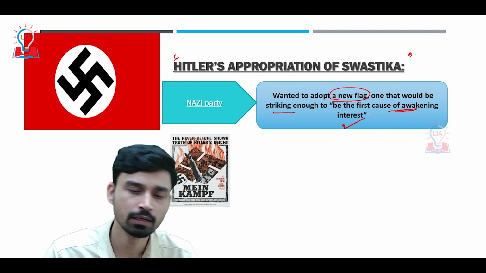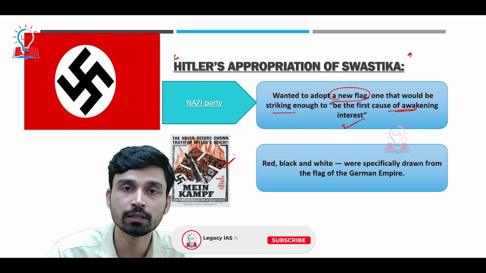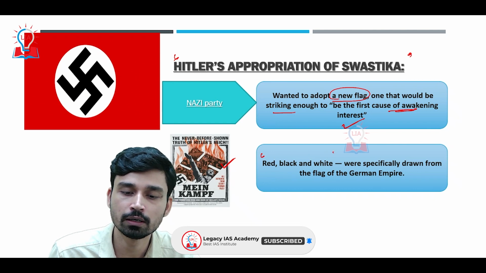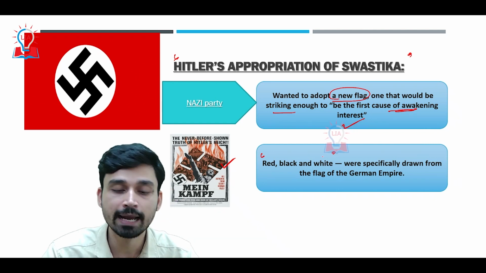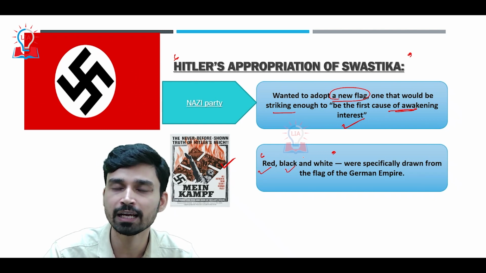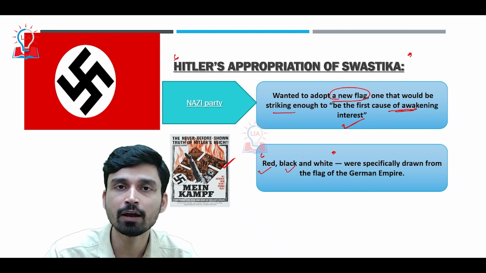While writing his famous autobiography Mein Kampf in jail, he wrote clearly that for designing the swastika he had chosen three colors: red, black, and white. These three colors were also present in the earlier flag of the German Empire.